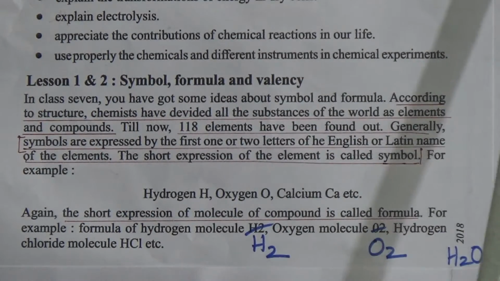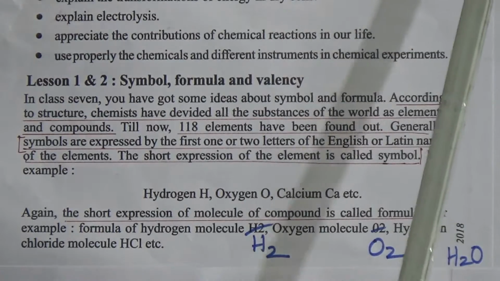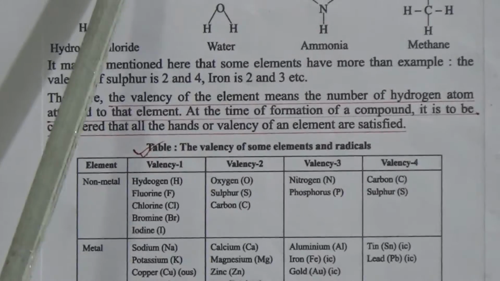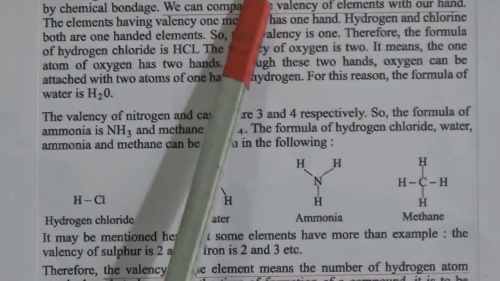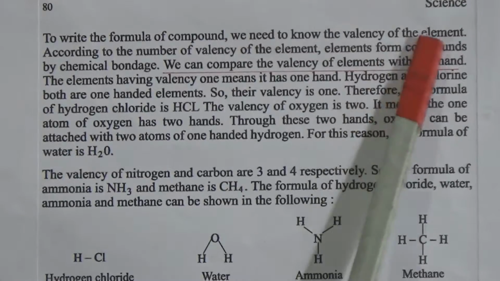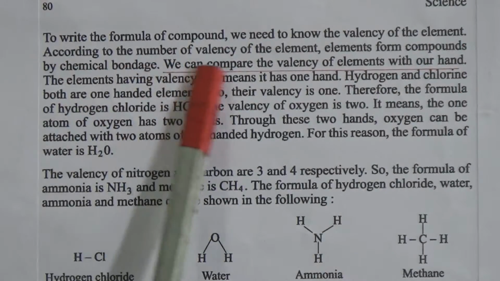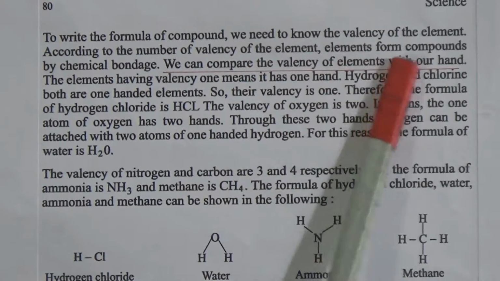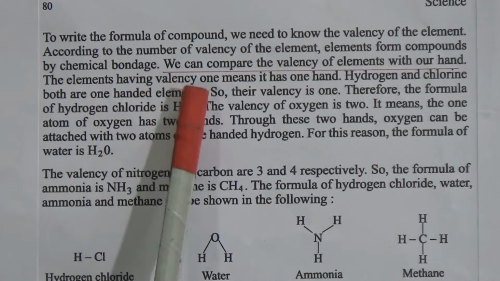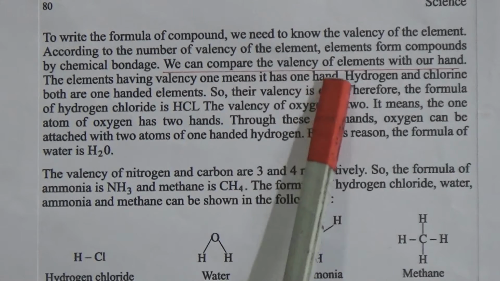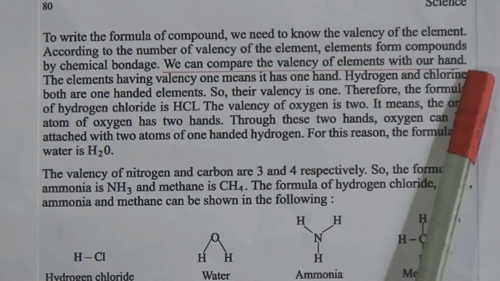To write the formula of a compound, we need to know the valency of the elements. According to the valency of the elements, compounds form by chemical bonding. We can compare the valency of an element with our hand.